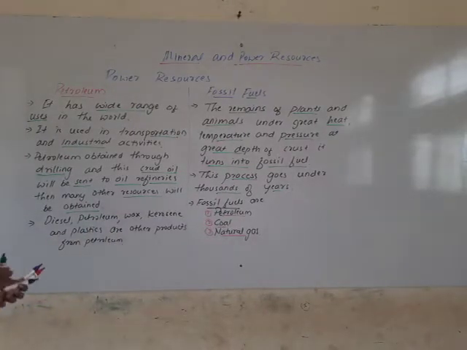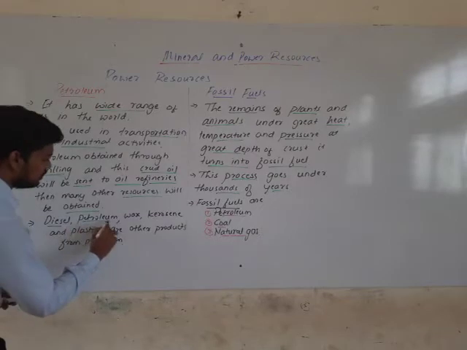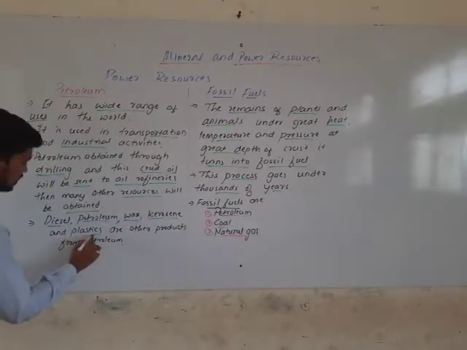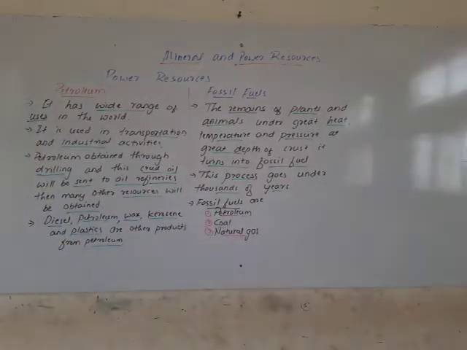From the main crude oil we get many other things like diesel, petroleum, wax, kerosene, and plastics.